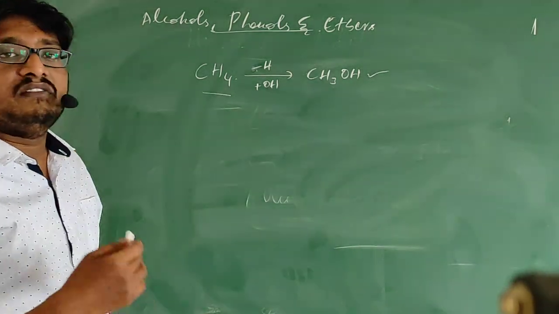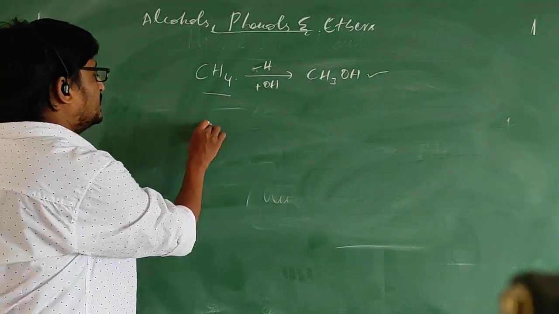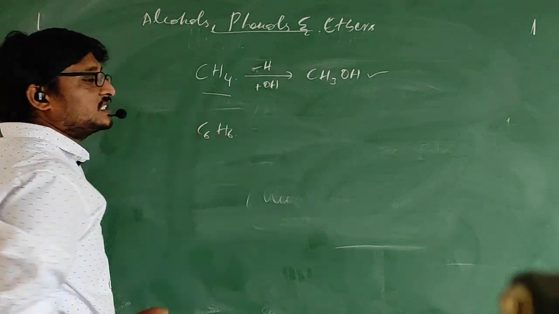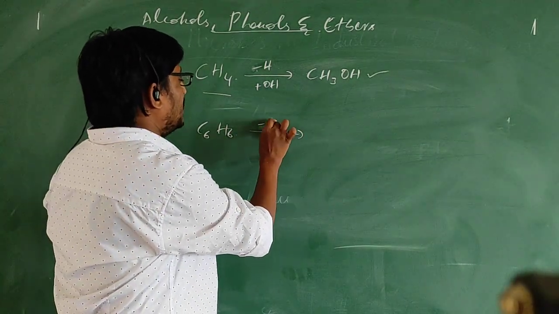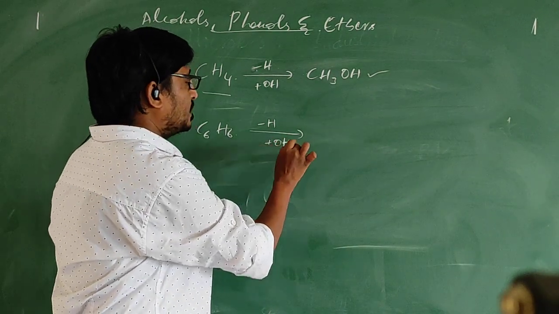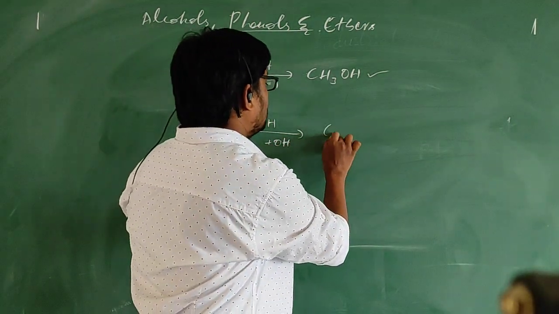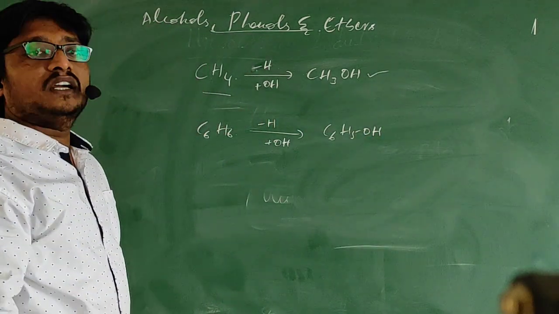In the same way, when we consider an aromatic system, for example, benzene. Benzene, if you consider, this is an aromatic system. When one of the hydrogens from this gets substituted by an OH group, we will get phenols. This is nothing but phenols.